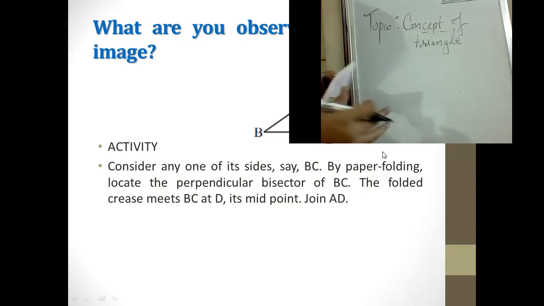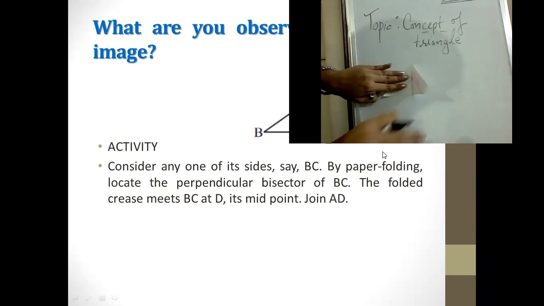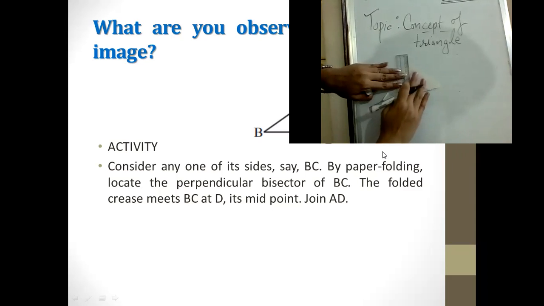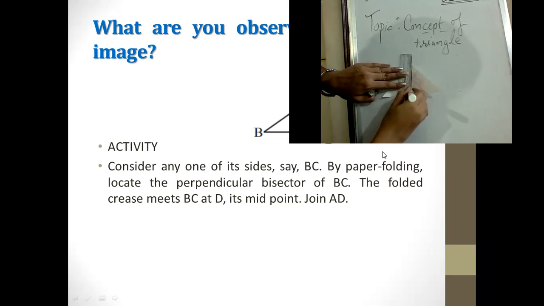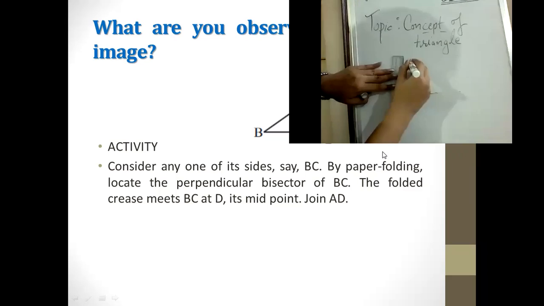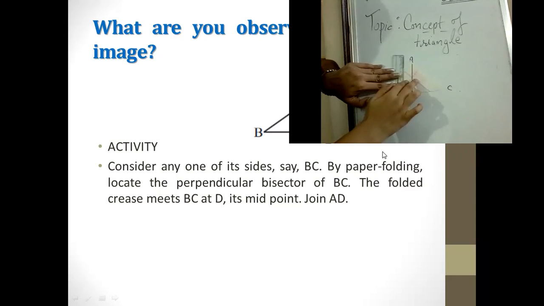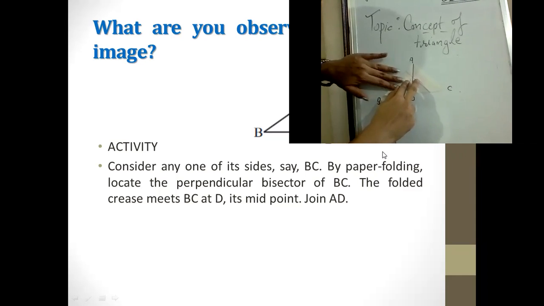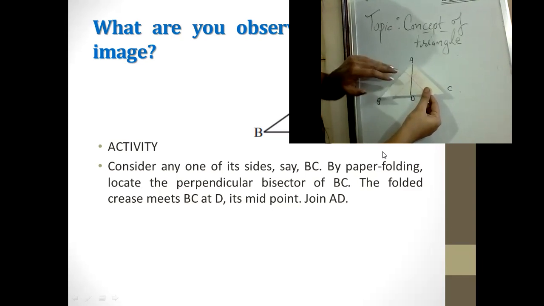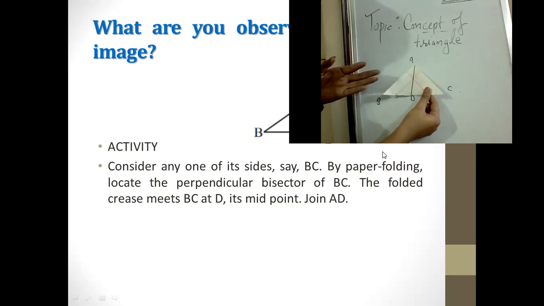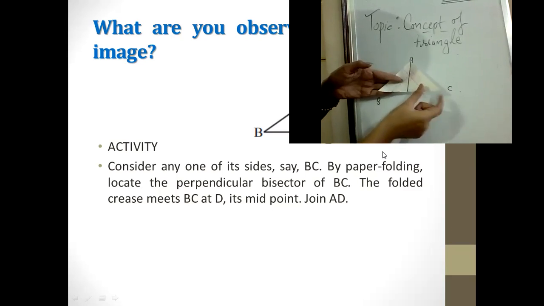We would be constructing a line that was creased like this. Okay. So this was A, this was B, this was D, and this is C. This is what they were asking us for, that we have to cut a triangle and see the bisector of this paper. Okay. Now you can observe what this AD line is.